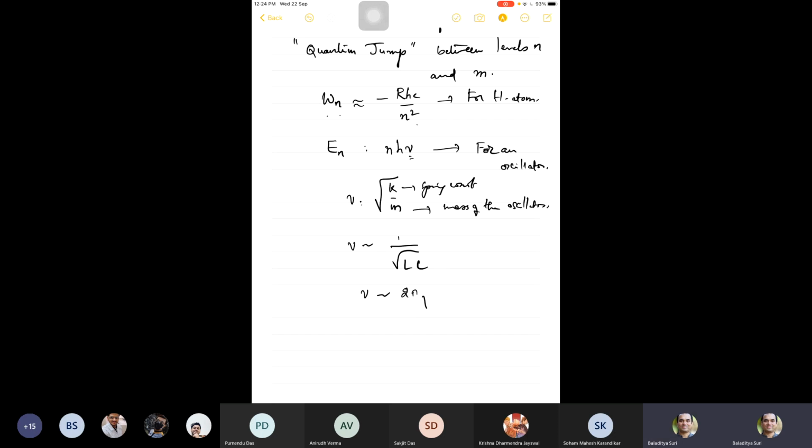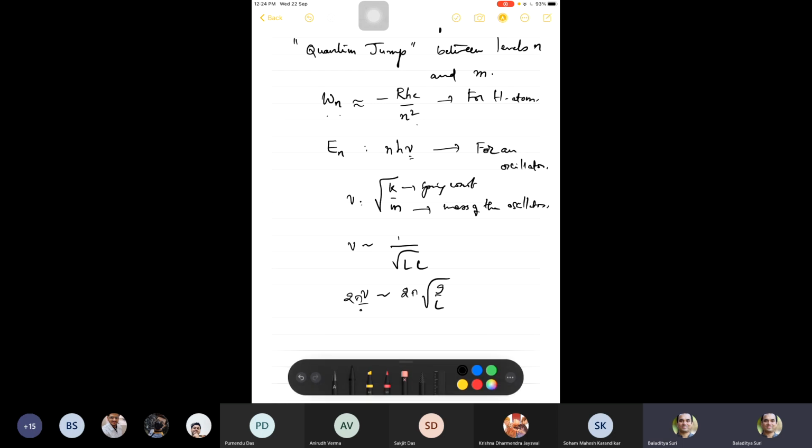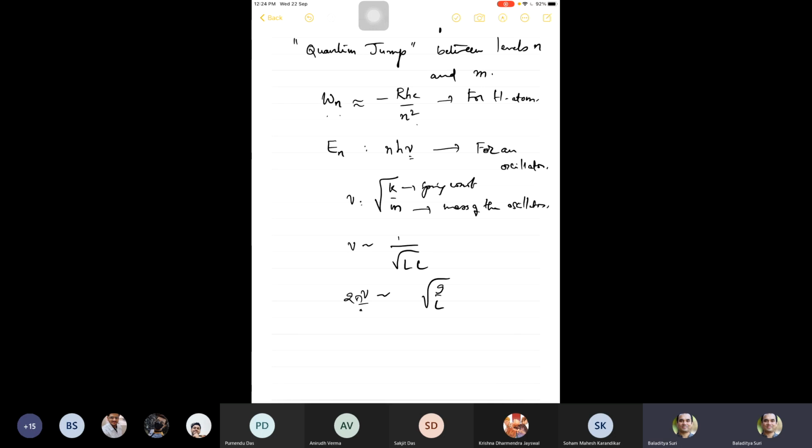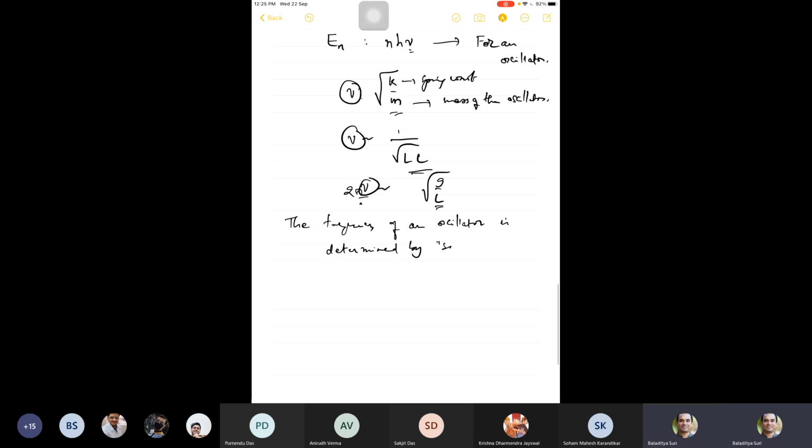Or 2 pi nu is square root of g by L. Okay, so the frequency of an oscillator is determined by some parameters of the classical model of an oscillator, such as spring constant, mass, etc., which are classical quantities.